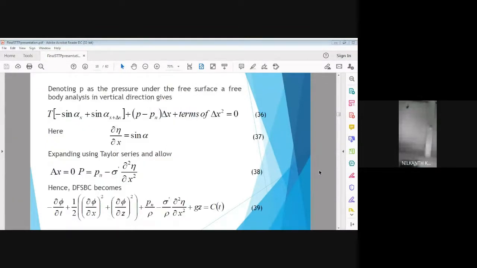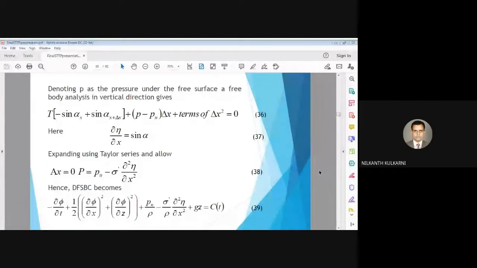For the sketch, if we consider the pressure under the free surface as P, then we get the net pressure minus the pressure due to surface tension, that is the total pressure, and substitute this in equation number 3.